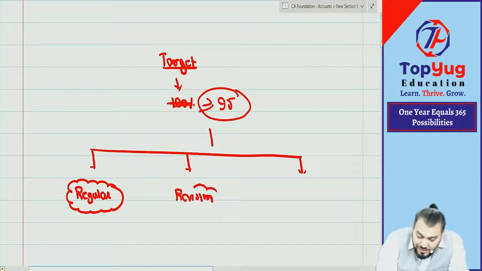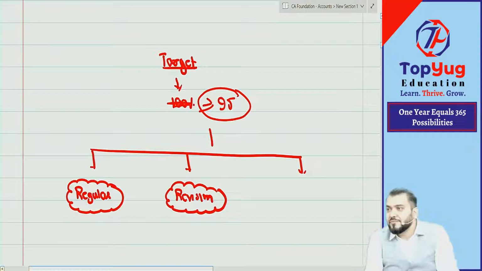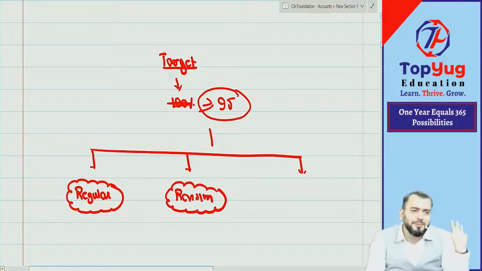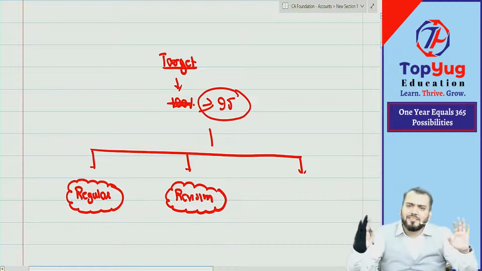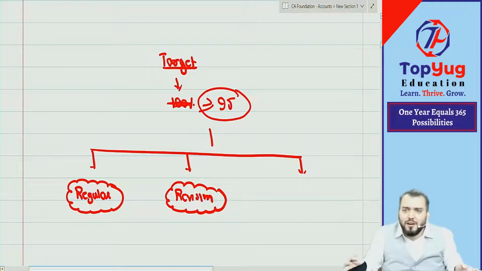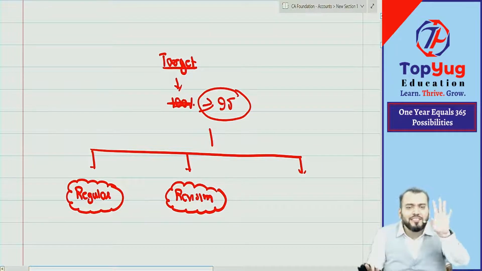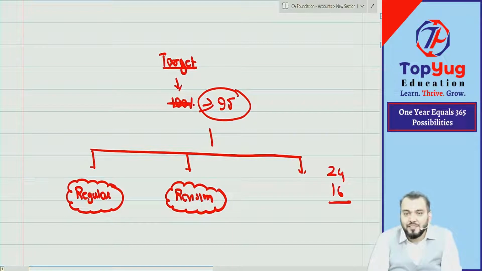Revision is also required on a consistent basis. Coming to the class and going home and sleeping will not help you. And it does not mean that you need to study for 24 hours. 7 to 8 hours of sleep, 7 to 8 hours of class. How many hours gone? 8, 8, 16. So 24 minus 16, how much is left? 8 hours. 8 hours, with 2 hours required for necessary things in your life.